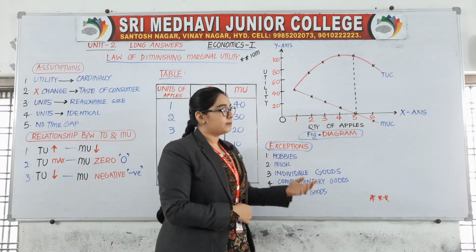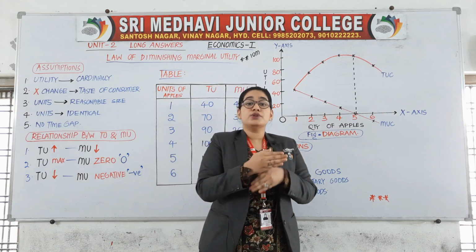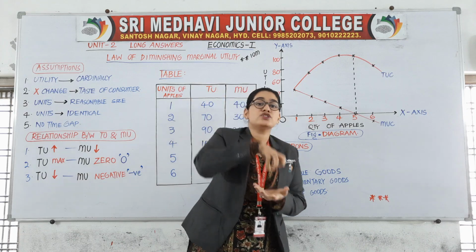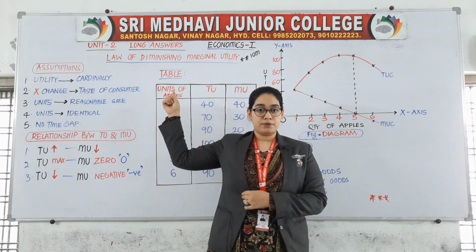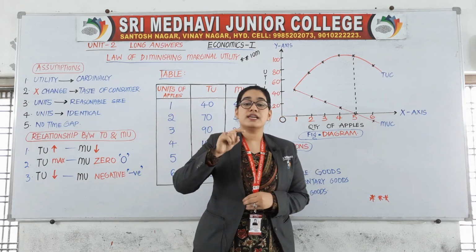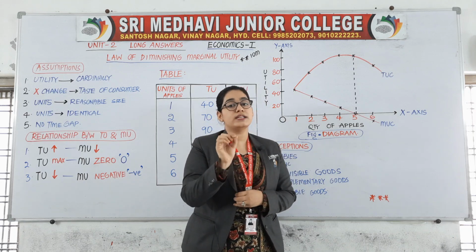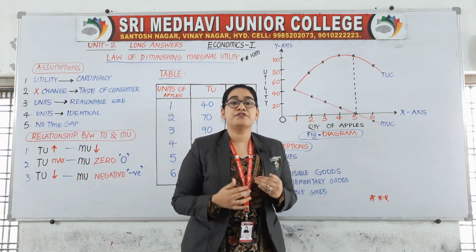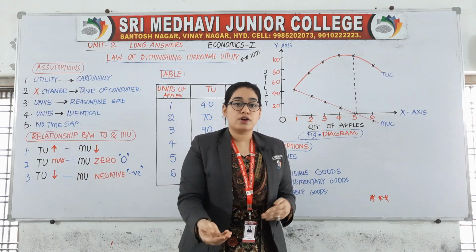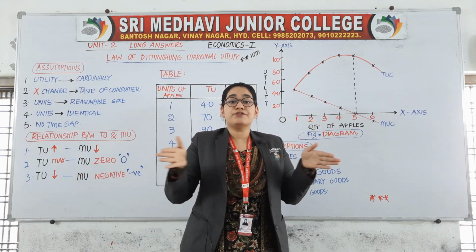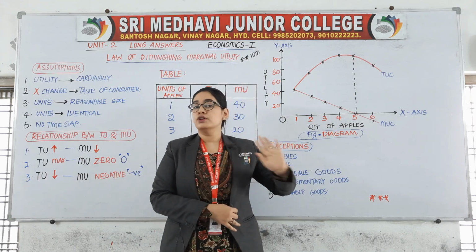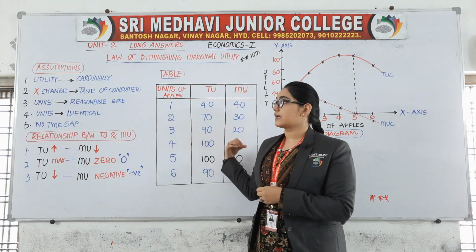Next one, durable goods. The goods which are used for a long period of time will not be taken into account by the law of DMU, because the law of DMU is saying you need to use that commodity for one time. You cannot use it many times. If you are eating 50 chocolates, you cannot eat more chocolates because you cannot eat for a long period of time. So durable goods are also not applicable. So this law is completed.